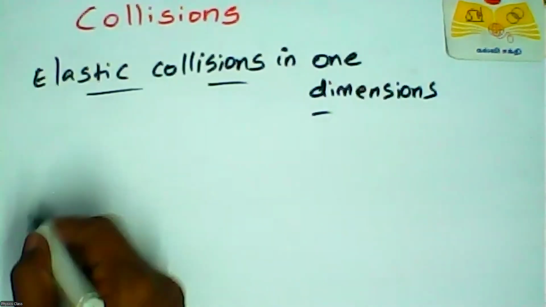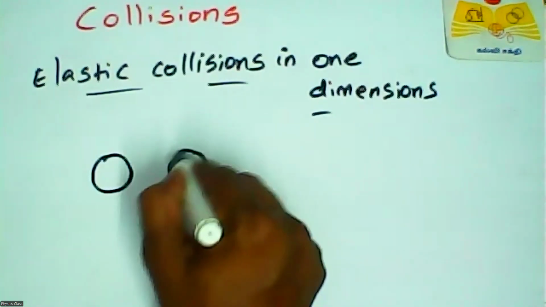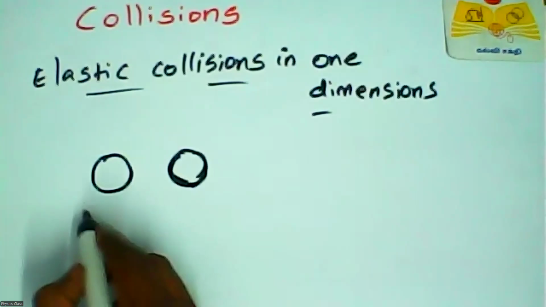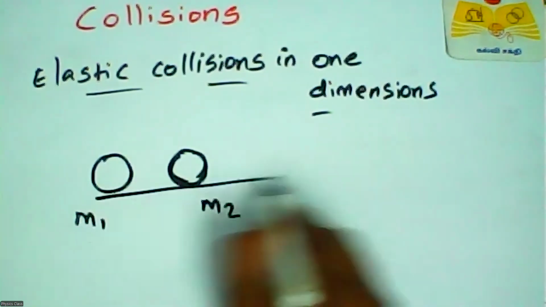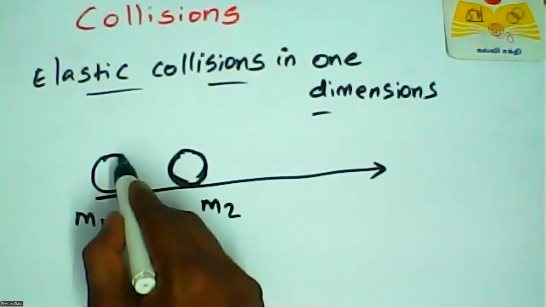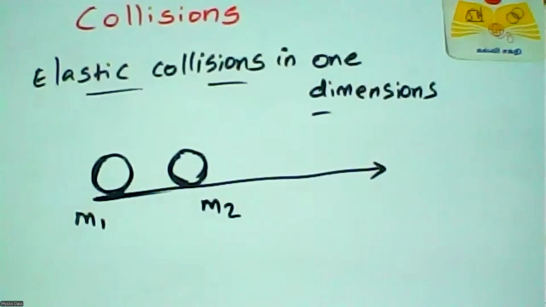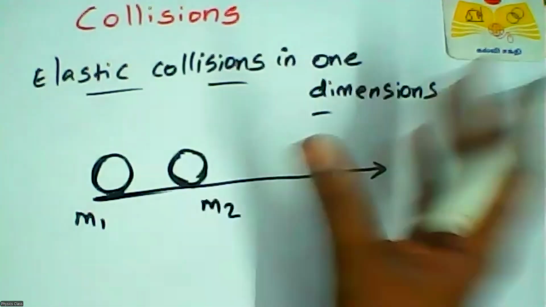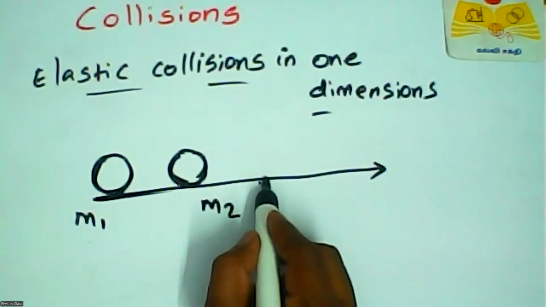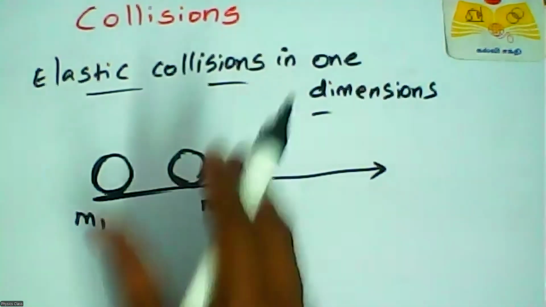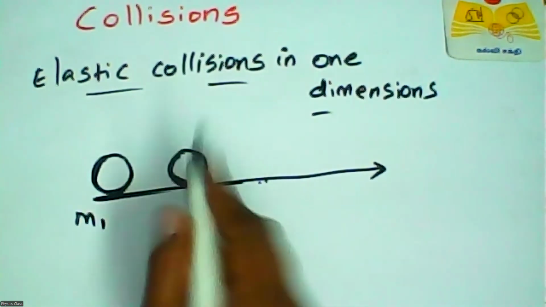Consider two bodies, a mass m1 and a mass m2, moving in a straight line. Both objects move along this straight line, in the positive x direction, on a frictionless horizontal surface, because friction includes some additional restriction. So we have to specify that situation, that is, a frictionless surface.